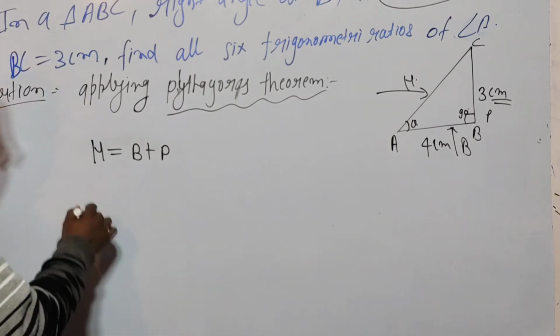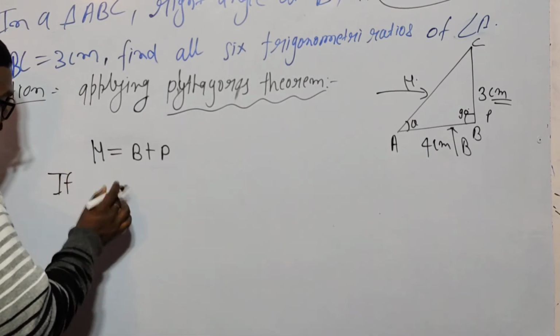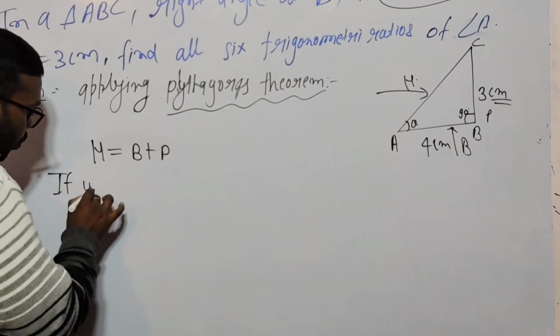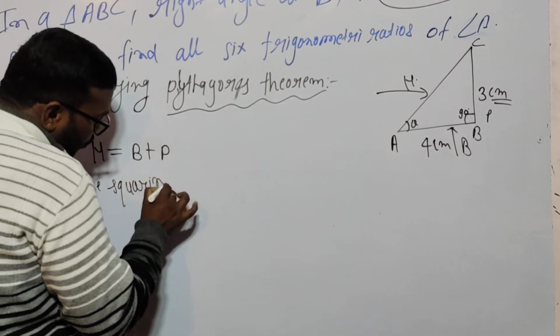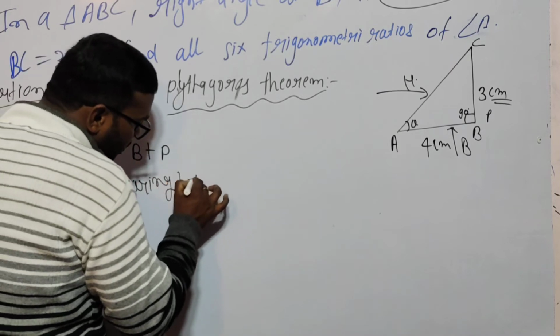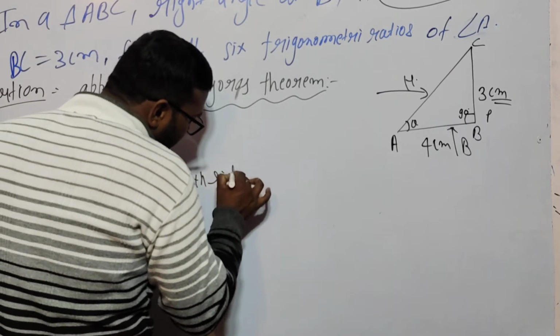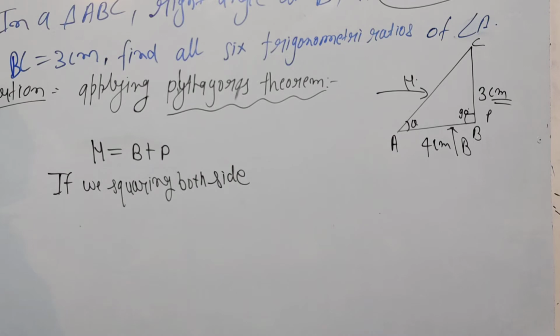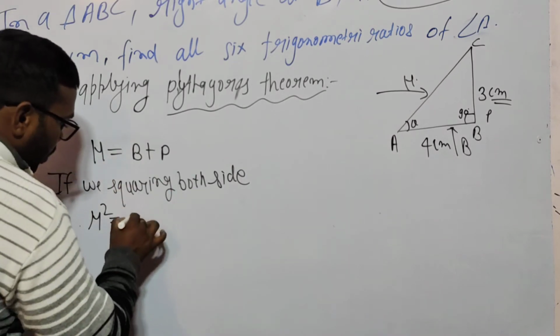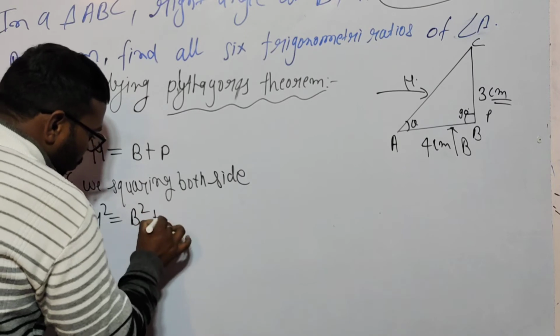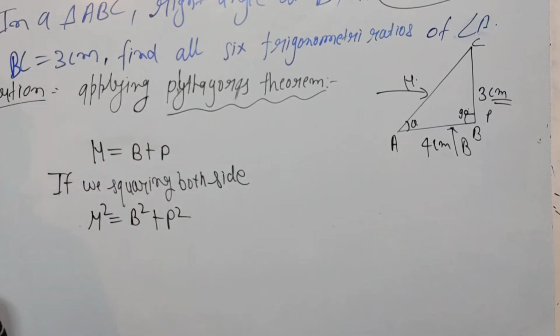But if we square both sides, then we get hypotenuse square is equal to base square plus perpendicular square.